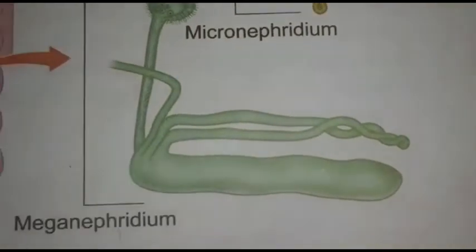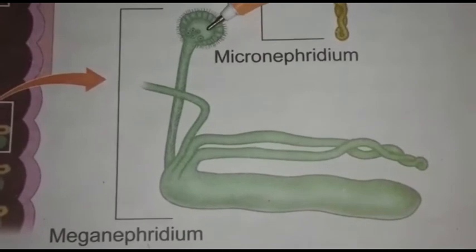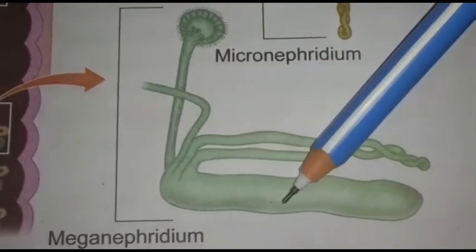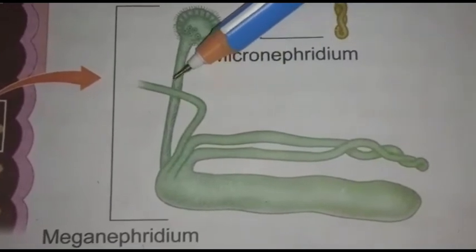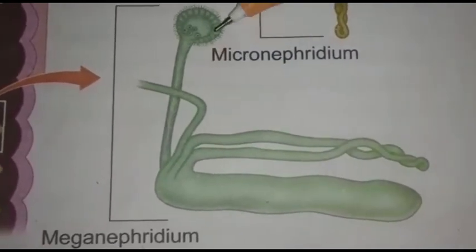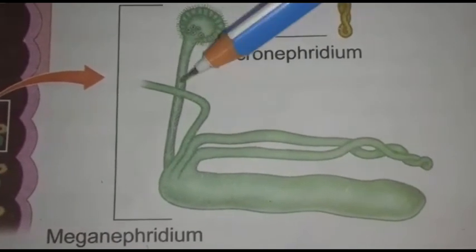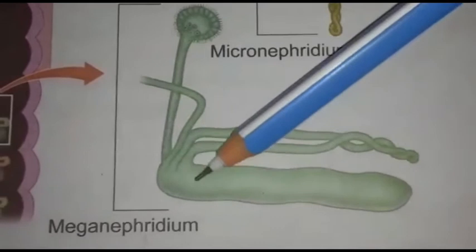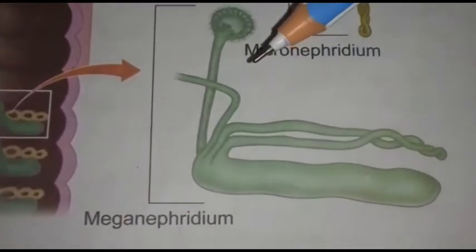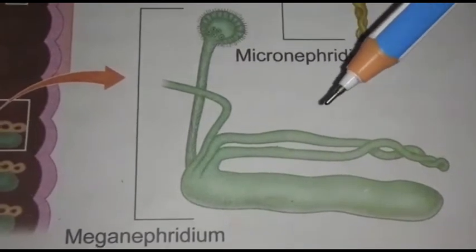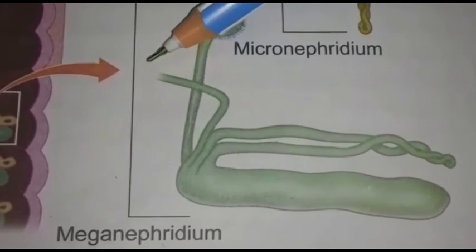The waste materials collected through the ciliated funnel are pushed into the muscular part of the nephridium by the cilia. The glandular part extracts the waste from the blood, and finally the waste exits through the nephridiopore.